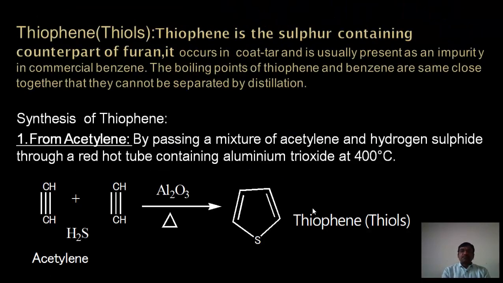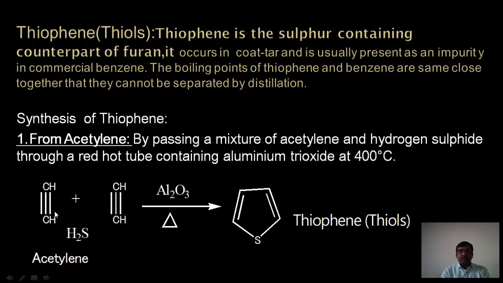Thiophene. The third 5-member heterocyclic compound is thiophene, a sulfur containing 5-member heterocyclic compound. Its synthesis is from acetylene by passing the mixture of acetylene and hydrogen sulfide through a red hot tube containing aluminum trioxide at 400 degrees centigrade temperature. We will get thiophene as the product.